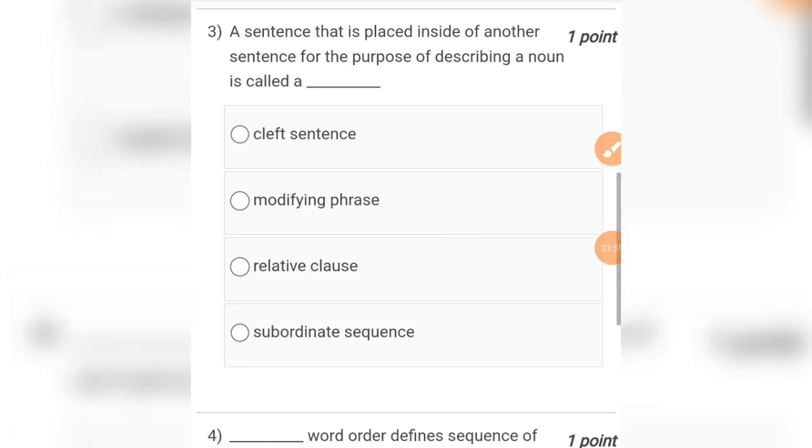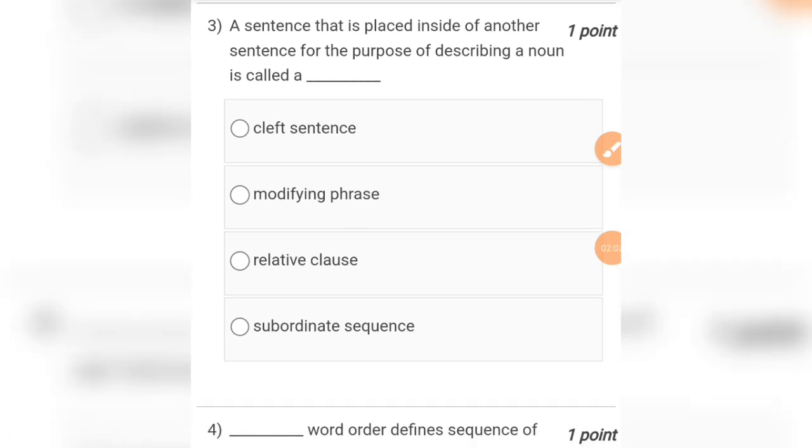voice. Question number 3 is a sentence that is placed inside of another sentence for the purpose of describing a noun is called a cleft sentence, modifying phrase, relative clause, subordinate subsequence. So the correct answer for this question will be option number C, that is the relative clause.